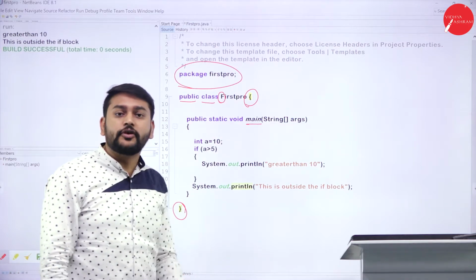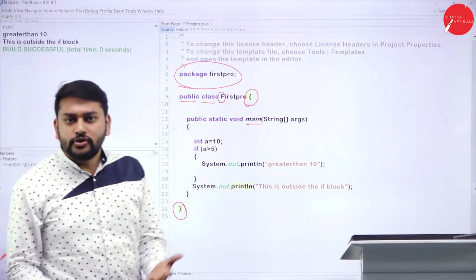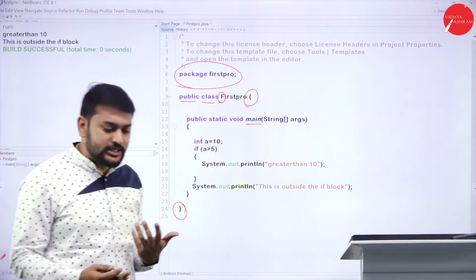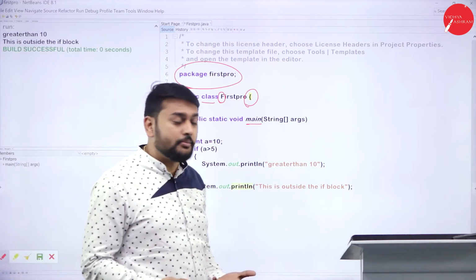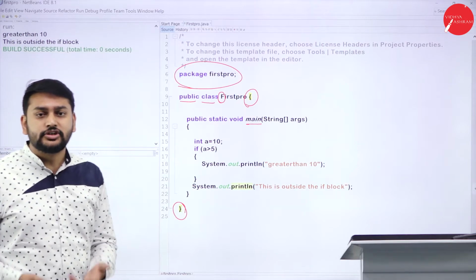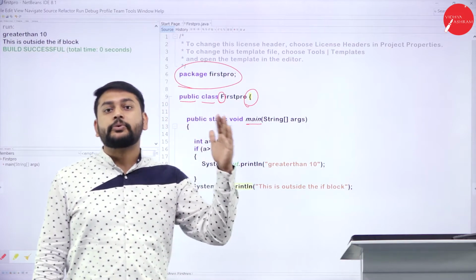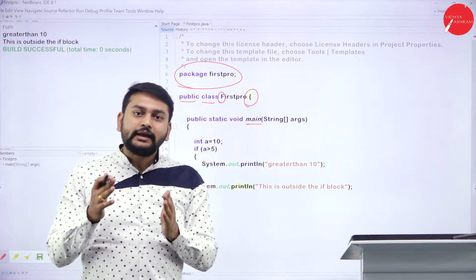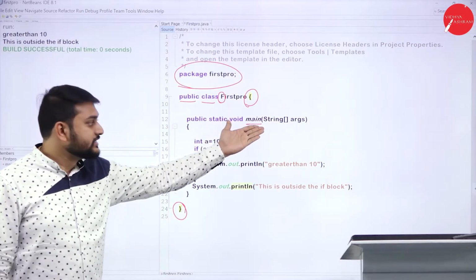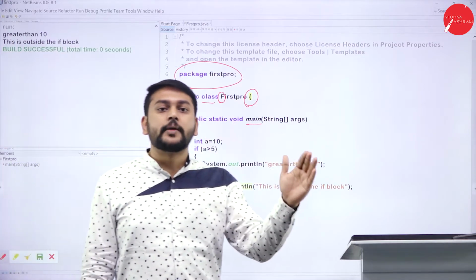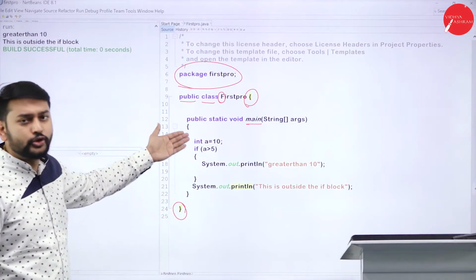So I have this main function. Why do I have all these things? What is the use of this? Whenever I was studying my C and C++ programs, I was just using void main. I know void. What is void? It does not return anything. But why do I have this public and static? It's a new word for me. If you have such a question, you have not watched my previous video. I have explained in detail why we have public, why static, why void, and what is String args. So please go back to my previous video and check what I have explained there.